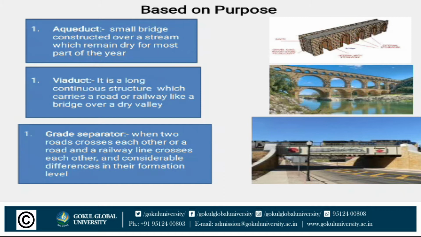When the stream is dry for most part of the year, the bridge constructed along this stream is known as an aqueduct. Viaduct is a long continuous structure which carries a road or railway like a bridge over a dry valley. Grade separator: when two roads cross each other, or a road and railway line cross each other with considerable difference in their formation level, it is known as a grade separator.